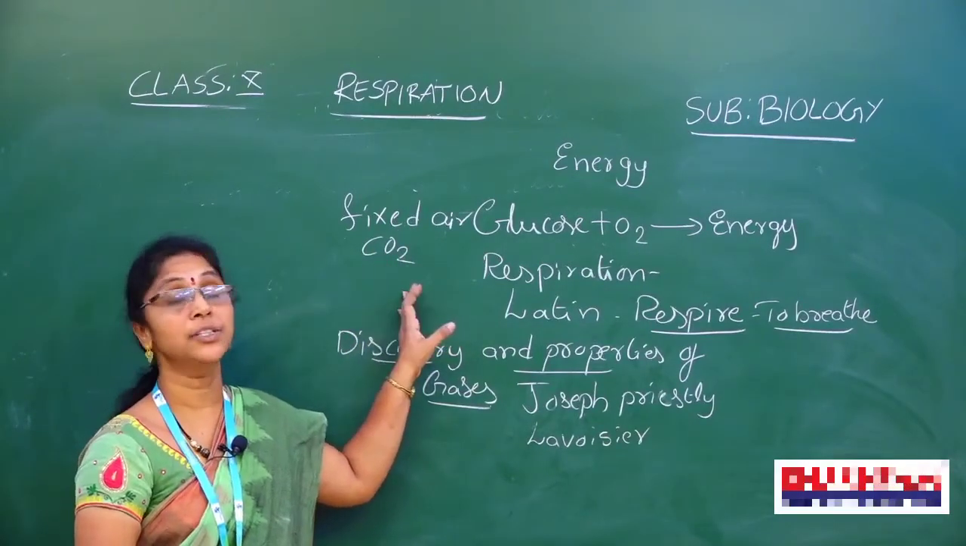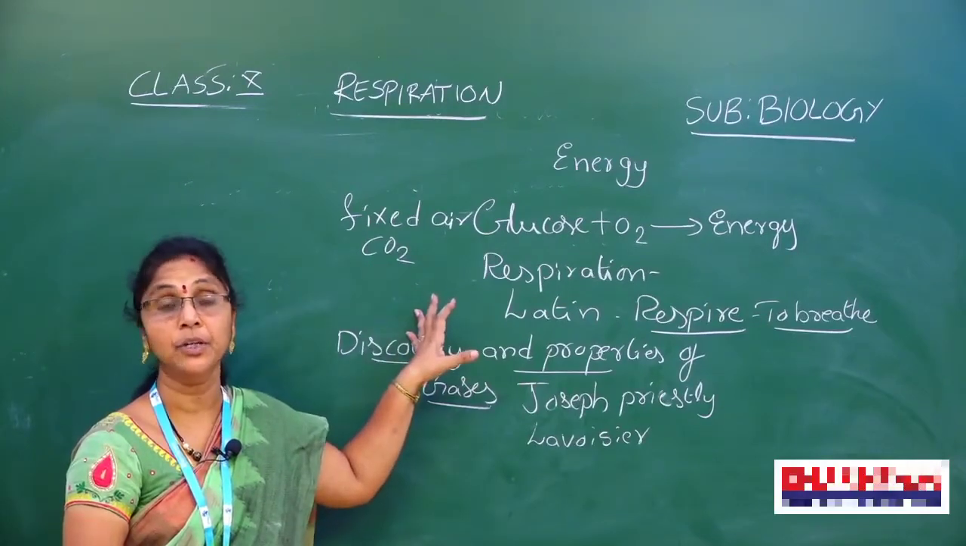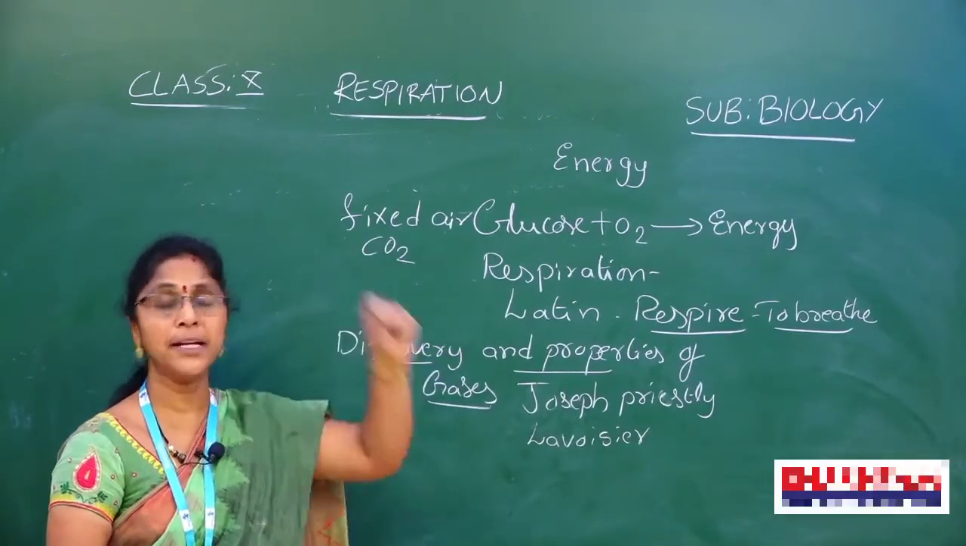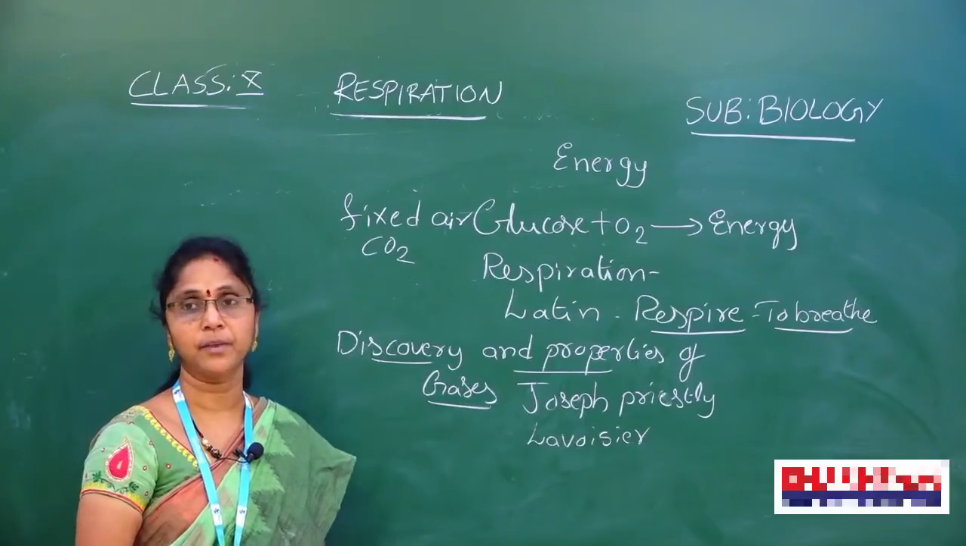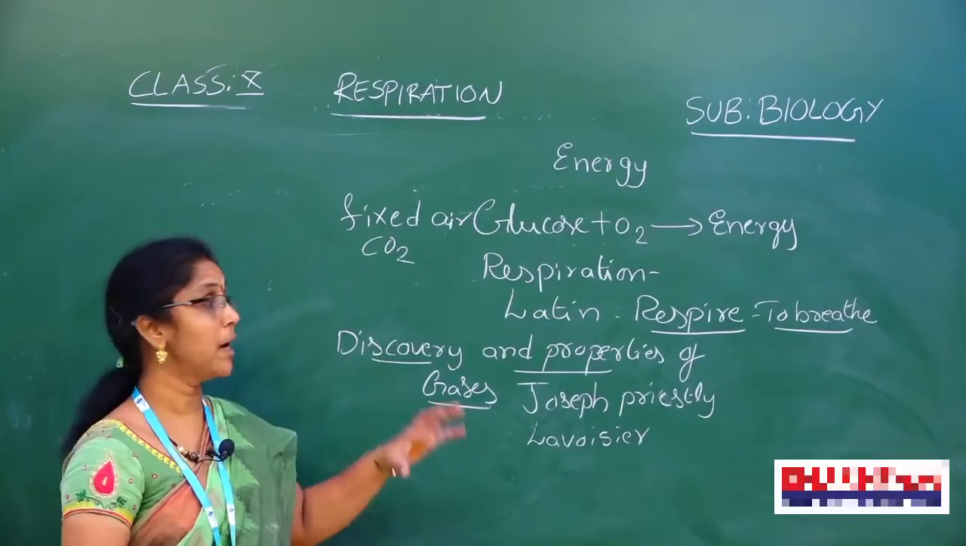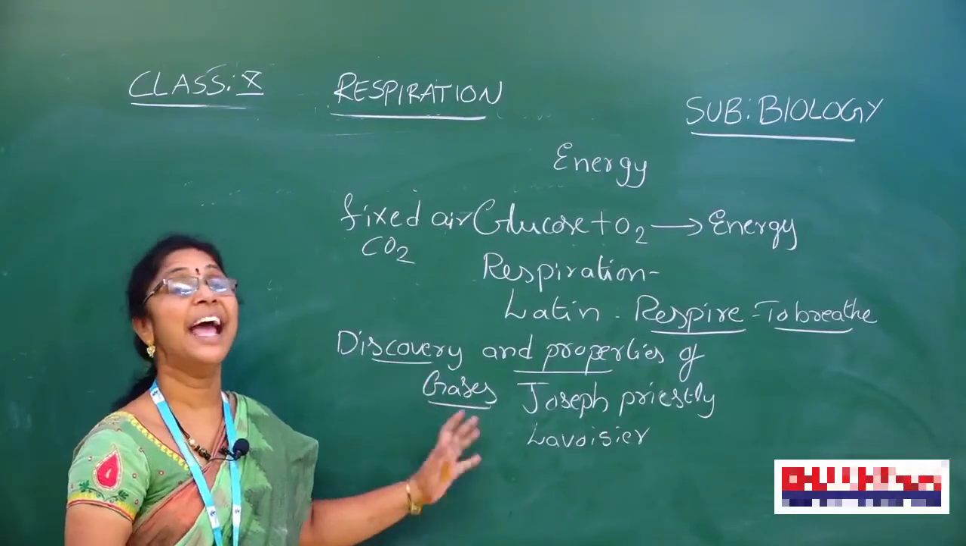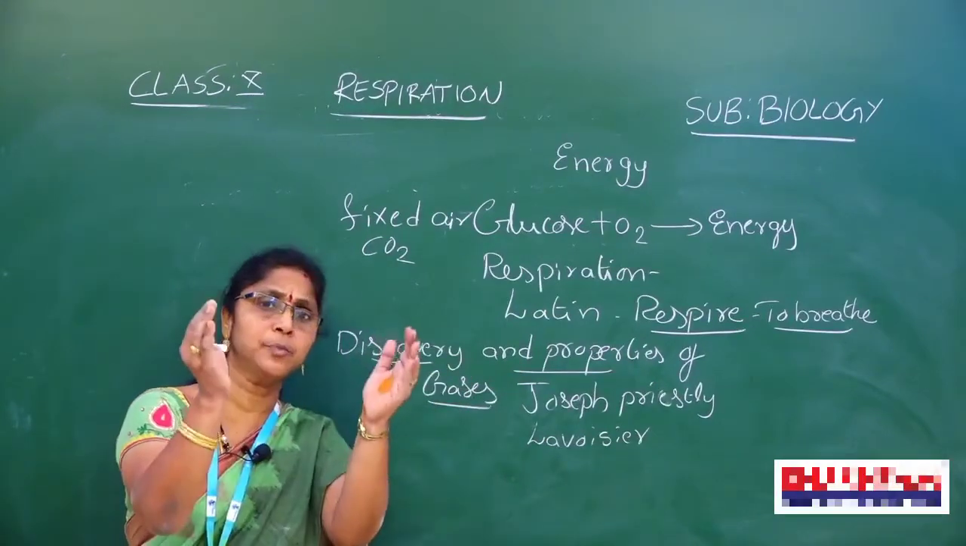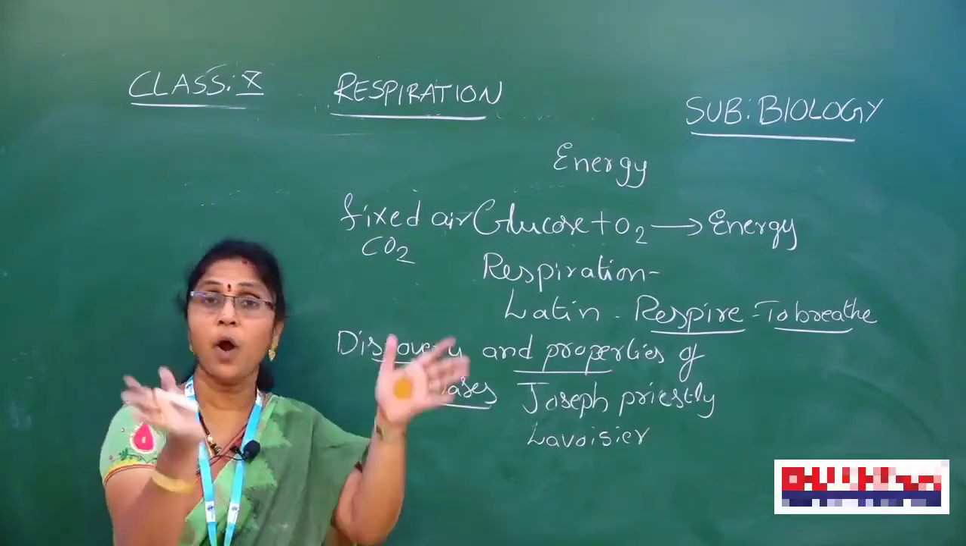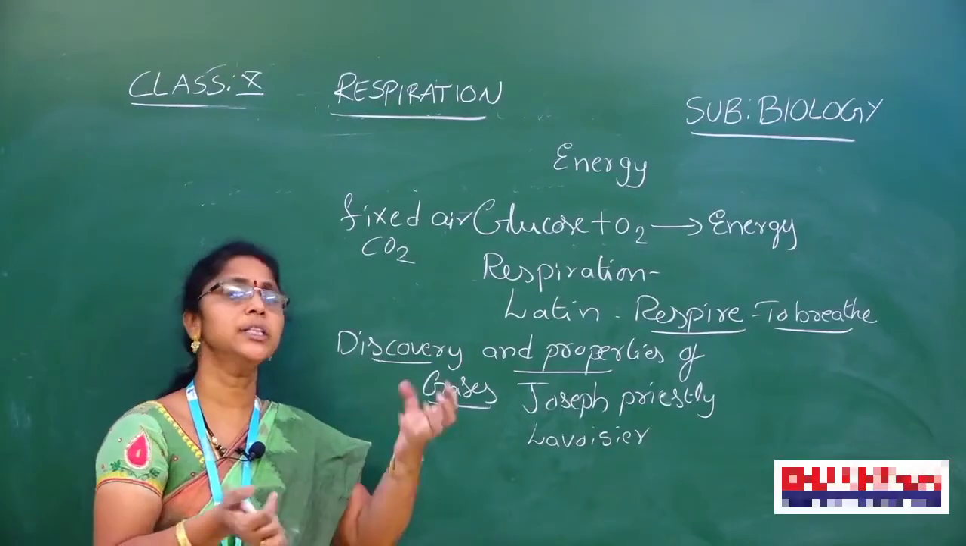Now he conducted one more experiment, burning phosphorus in a bell jar. What did he observe? The phosphorus also burns. It combines with some substance present in the atmosphere, but not with water vapor. What is that substance?